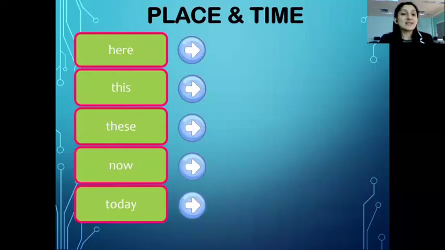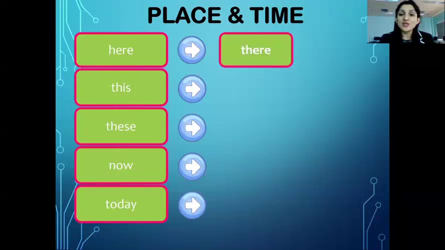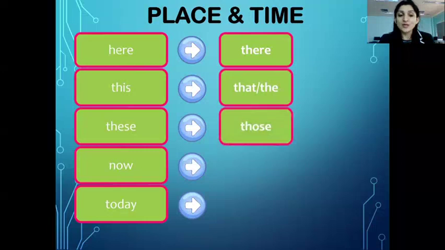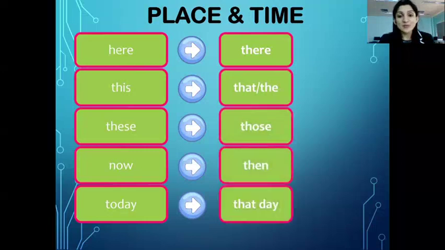All right, we are towards the end of the video, the last slide. Place and time. When you say, in our example, you saw the word now. Let's look at the different examples here. Here changes to there. This becomes that. These becomes those. Now becomes then, as we saw in the video example today.